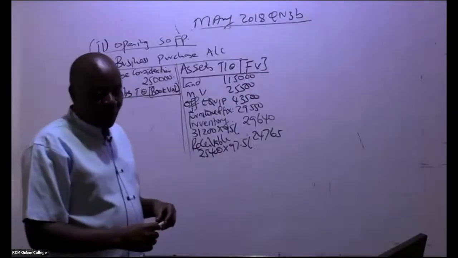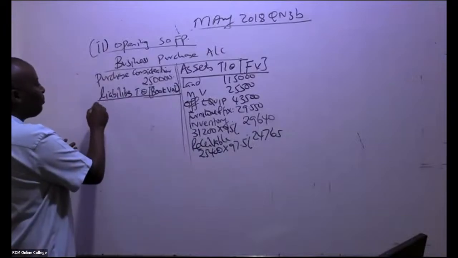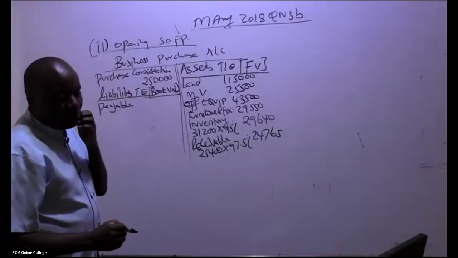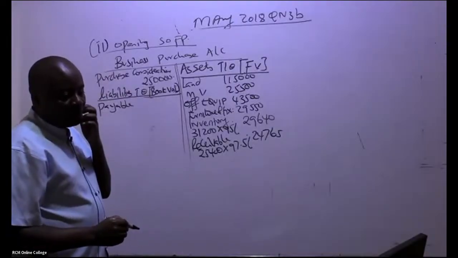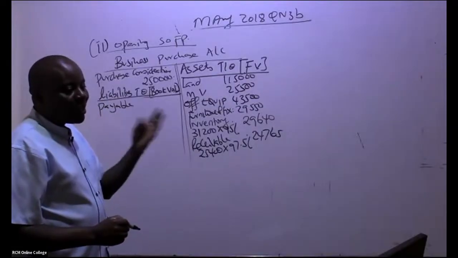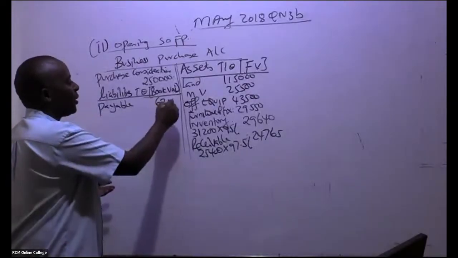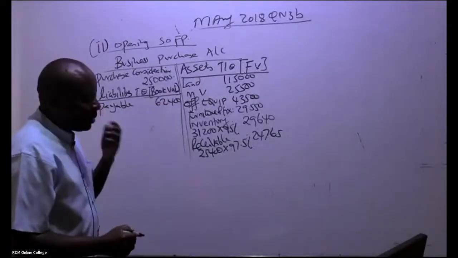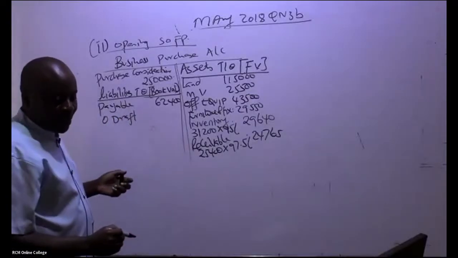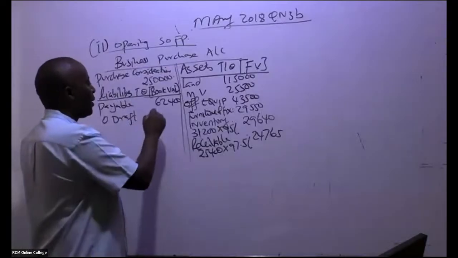So you start, ladies and gentlemen, with the liabilities, like account payable. We are told account payable was taken over. So the payable, how much should I write here? Book value. Don't even go searching for a lot of information. In this case the payable was 62,400. Then we have a bank overdraft. Overdraft, ladies and gentlemen, is how much? We take it the way it is, 17.